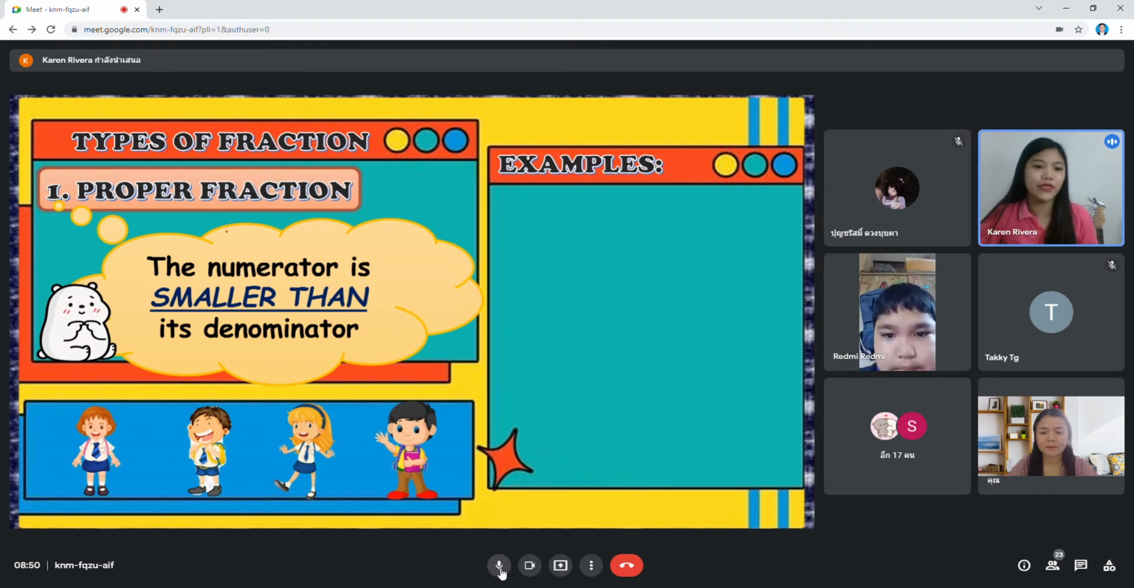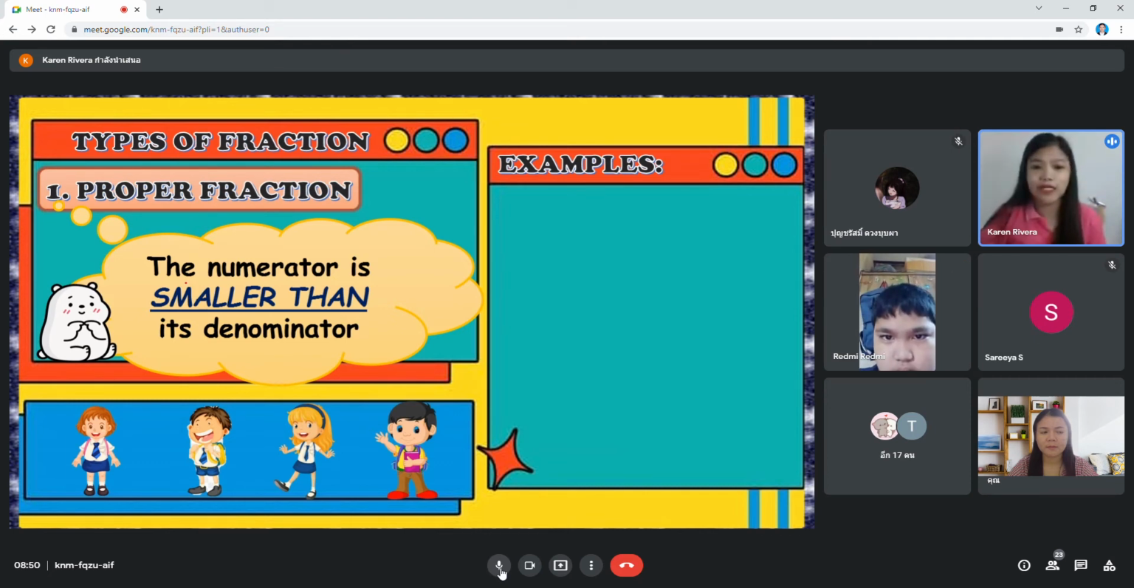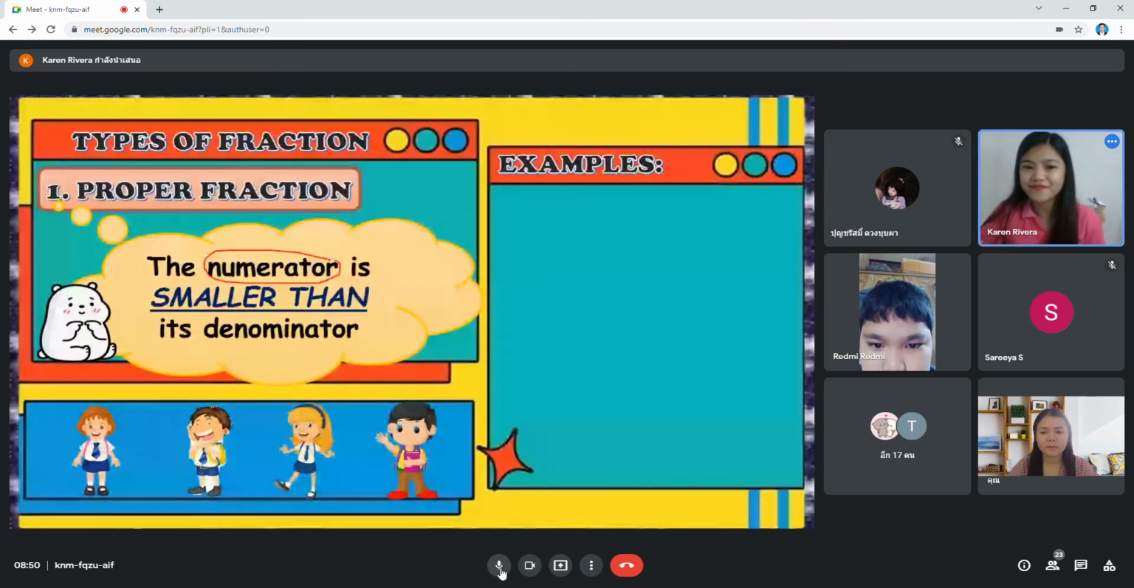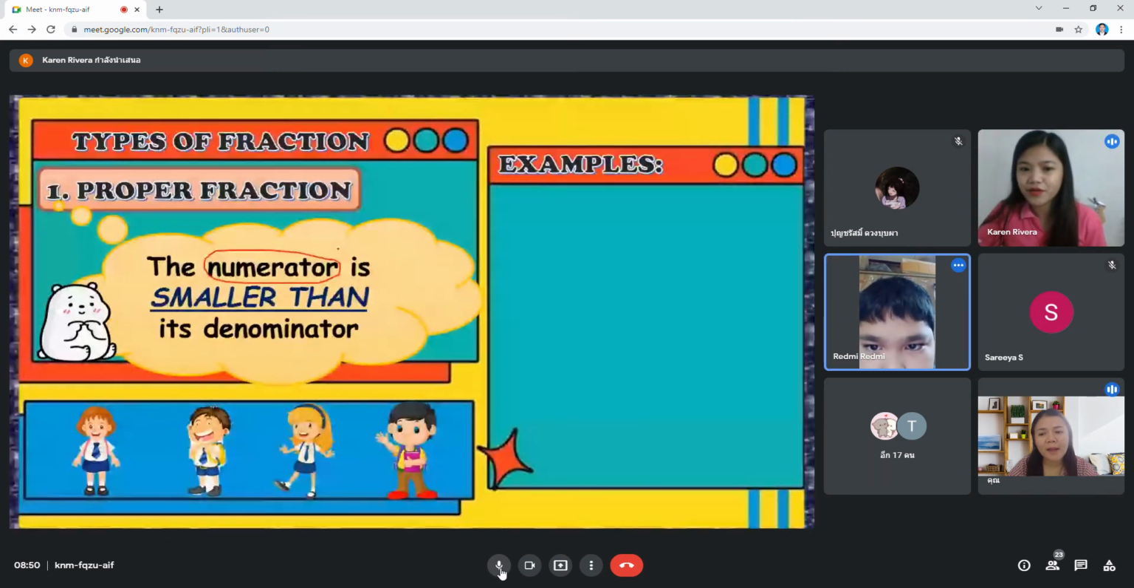Teacher Karen will read. The numerator is smaller than its denominator. So let us know first, again, what is numerator in Thai? Anyone? Who can tell me what is numerator in Thai?